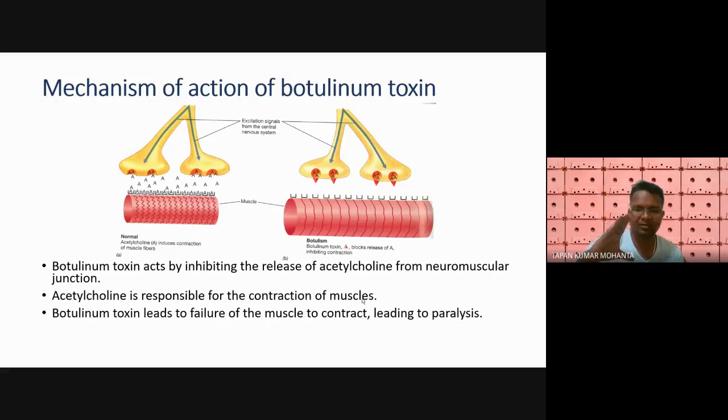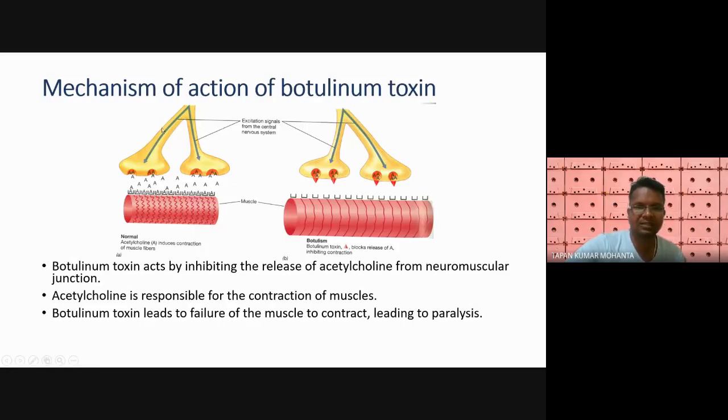That means our body will not function properly, because the contraction and relaxation system is needed. Due to this muscle contraction failure, it leads to paralysis.